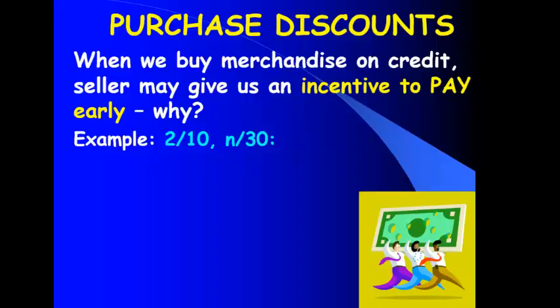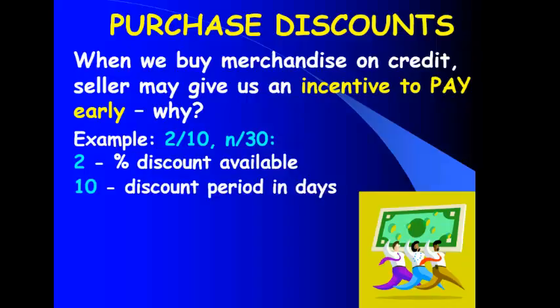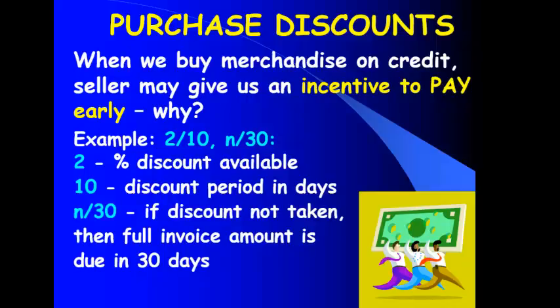2/10 net 30. That means I may take a 2% discount if I pay by day 10. Otherwise, if I don't pay by day 10, I've got to pay the full amount by day 30. 2/10 net 30: a 2% discount if I pay by day 10. Otherwise, the total comes due on day 30.